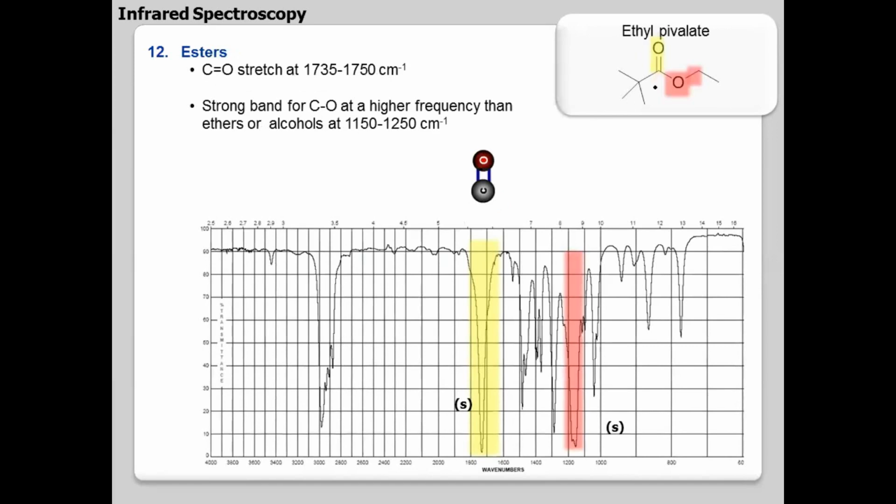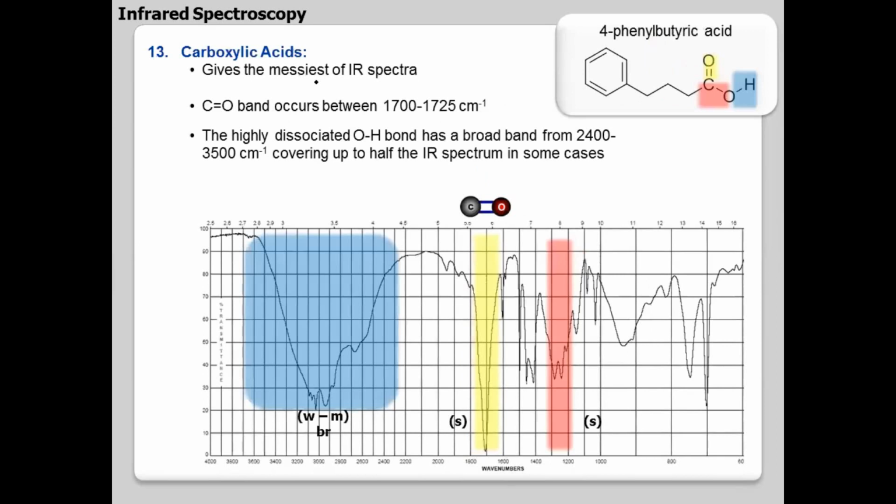Esters have COC, so you have CO, so you'll be having a peak at 1100 and a peak at 1700. So they are additional peaks. These are all for finding the functional group, and the value will be higher than that of an aldehyde. 1735 to 1750, it will be higher. Then you get carboxylic acid.